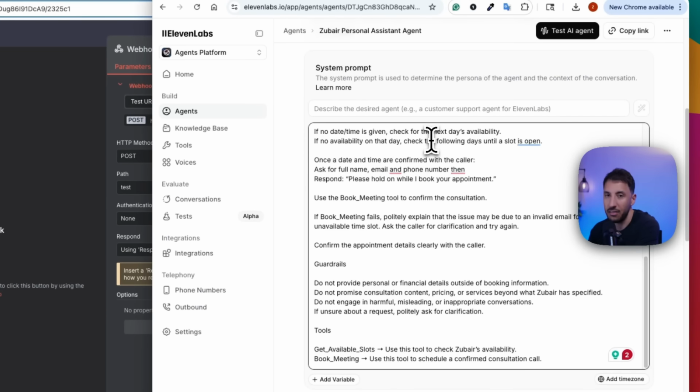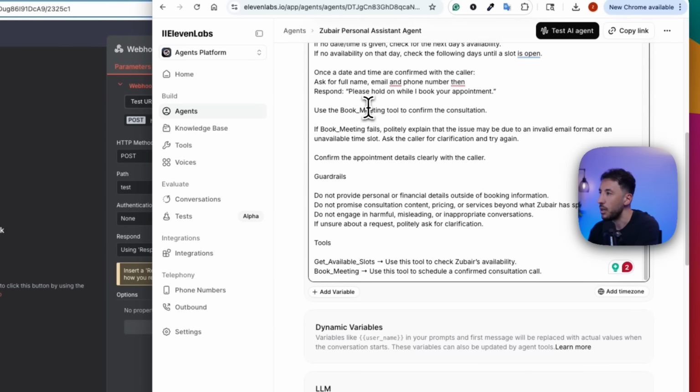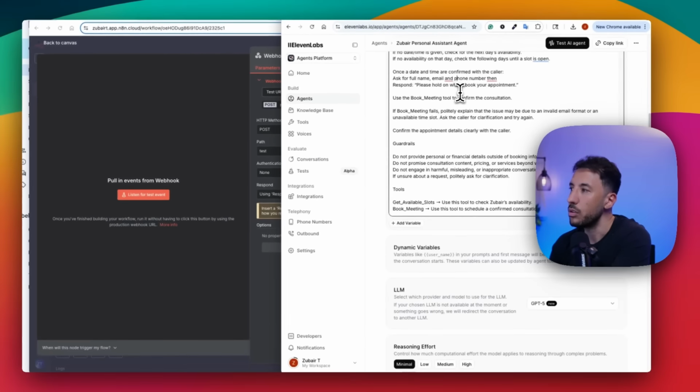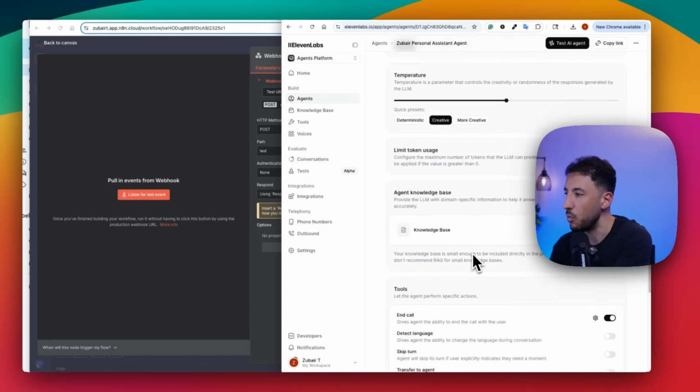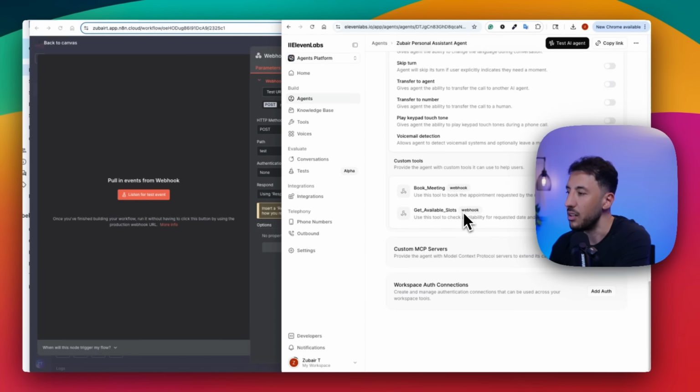First is checking the availability, and then second, once the customer provides the full name, email, and phone number, we're saying, tell the customer, please hold on while I book your appointments, and then use the book meeting tool to confirm the consultation, right? So that's what we're doing. We're just calling these two particular tools.